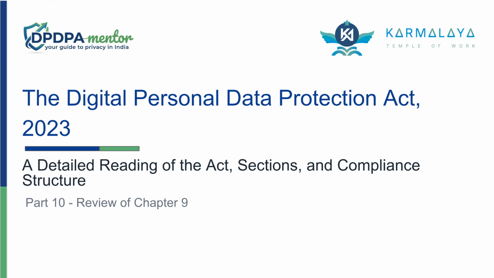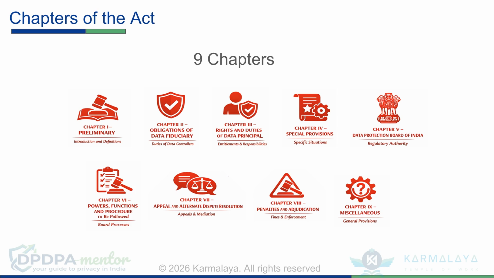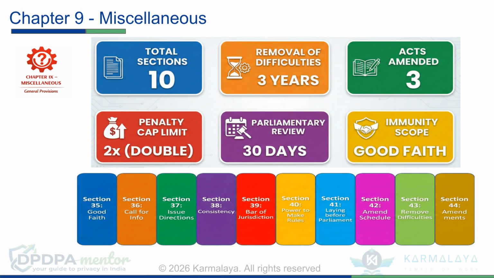In this video, we'll be reviewing Chapter 9 of the Act, covering its key sections and compliance structure. As discussed in the Part 1 video, the DPDP Act 2023 is organized into 9 comprehensive chapters, and the scope of this video is Chapter 9, referred to by the Act as Miscellaneous. Chapter 9 includes 10 sections, from Section 35 to 44.